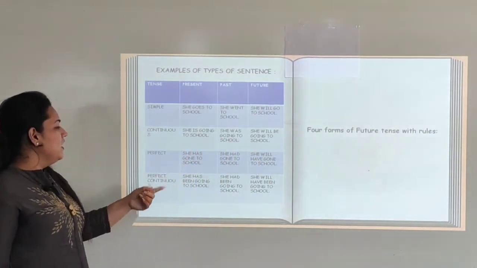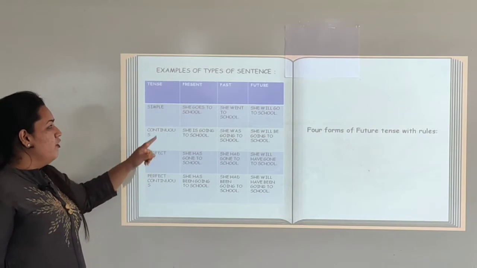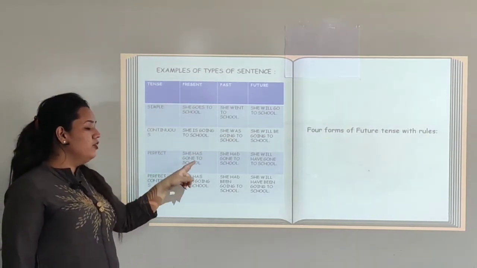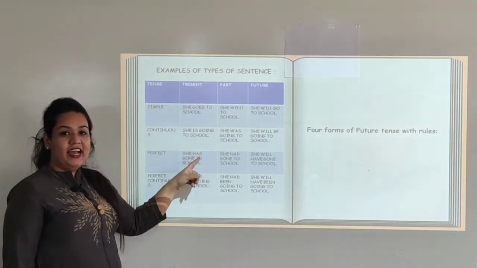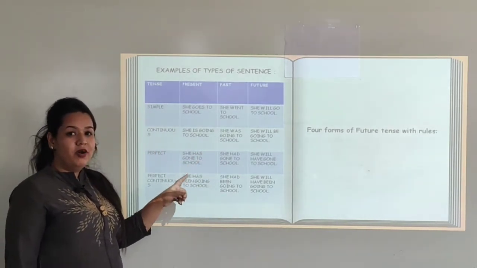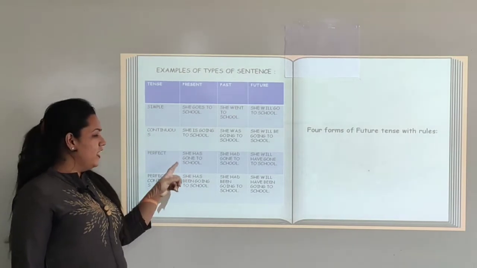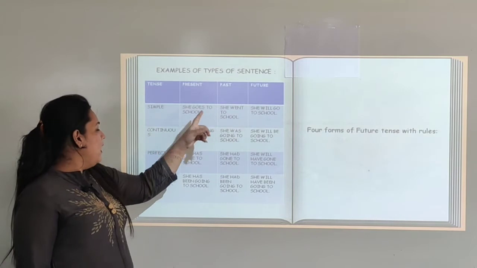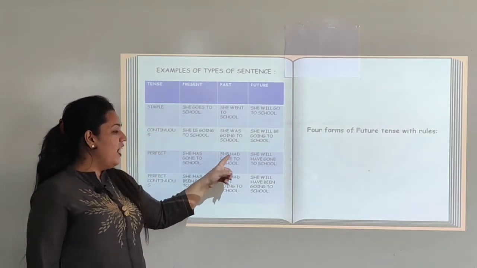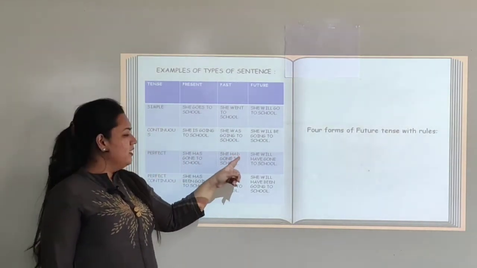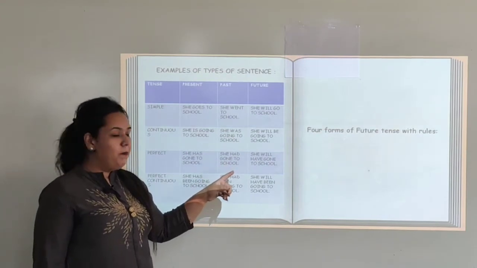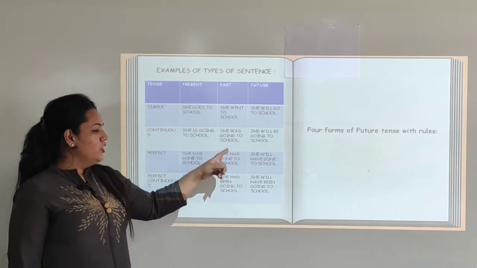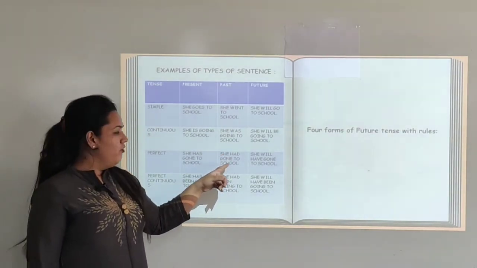Now let us see this for the perfect tense. For present perfect tense we say she has gone to school. That means has plus second form of verb. Do you remember this? The second form of verb. In the next sentence we see the past perfect tense. She had gone to school. That means had plus past participle form of verb and the object, that is school. So had plus form of verb.